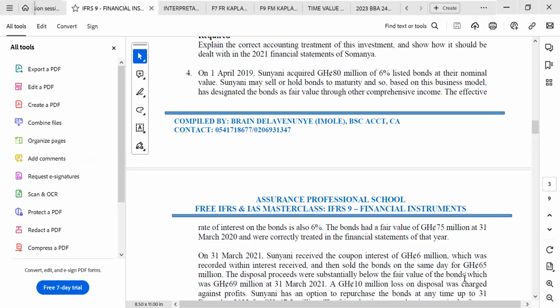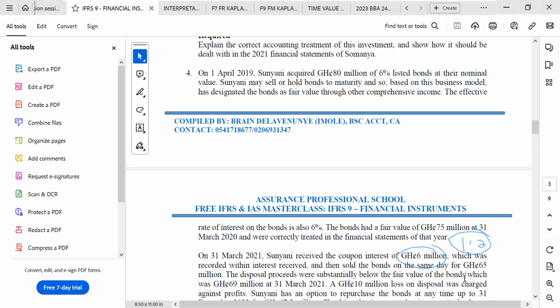So the 1.2 out of this should be a liability, because the figures that they have given to us were right. The bonds were sold on the same day for 65 million. So the fair value should have been 75. We are selling for 65 million. That is a loss. The disposal proceeds were substantially below the fair value of the bonds, which was 69 million at 31 March.